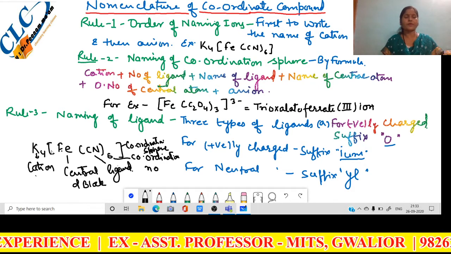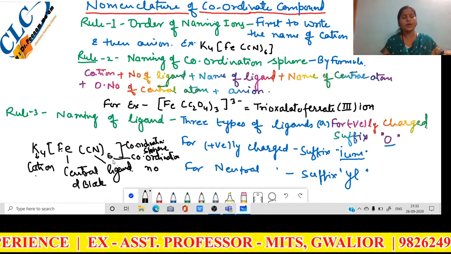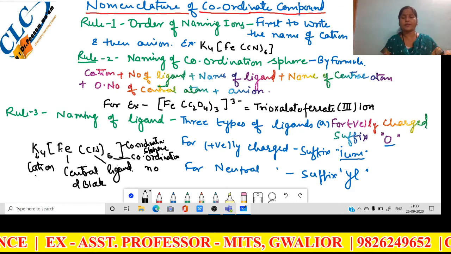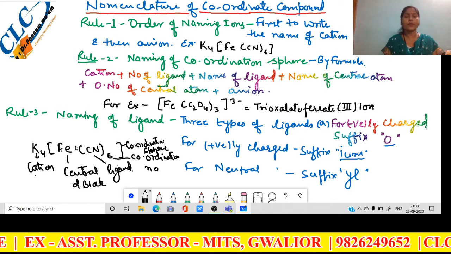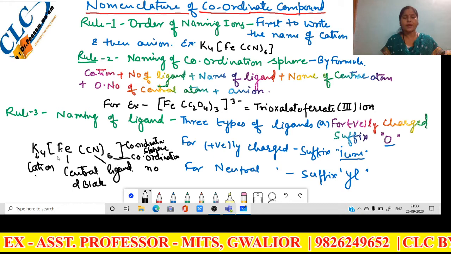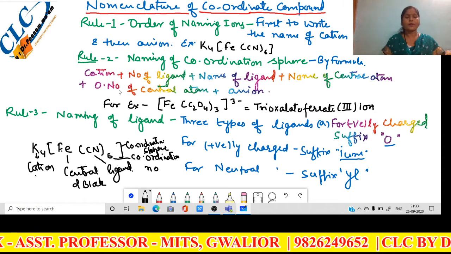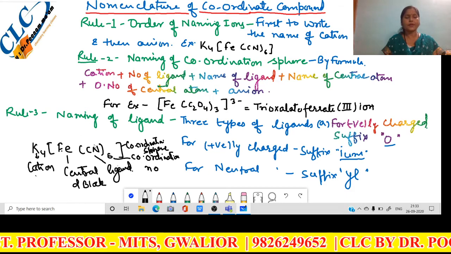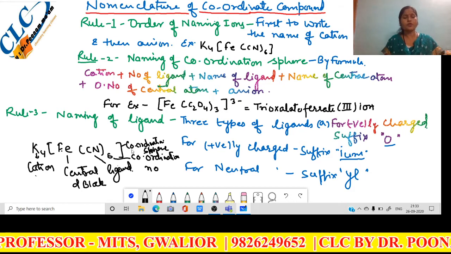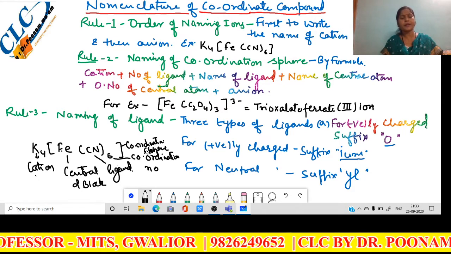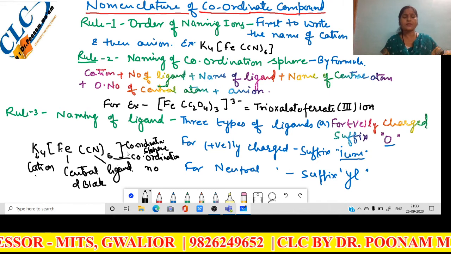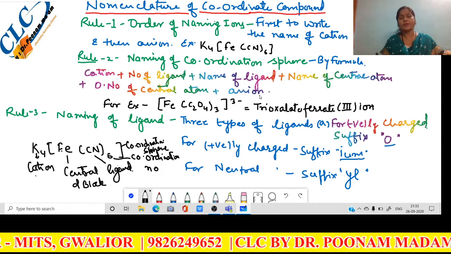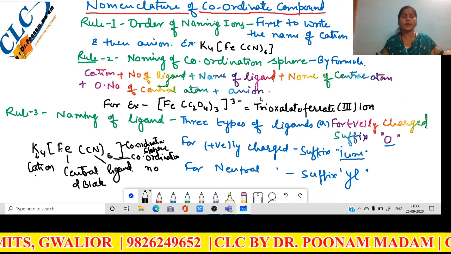So first write the name of the cation, then write the coordination number, then the name of the ligand, and after that the name of the central atom. Then write the oxidation number of the central atom. After the oxidation number, on the right hand side of the coordination sphere, is the place of the anion. Write the name of the anion if it is given in your example.